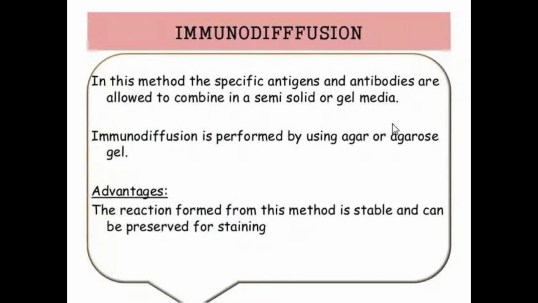And next, the immunodiffusion method. Immuno means antigen and antibody, the components of the immune system.